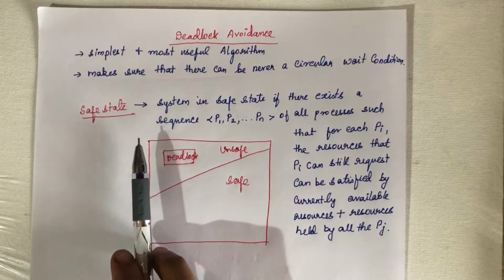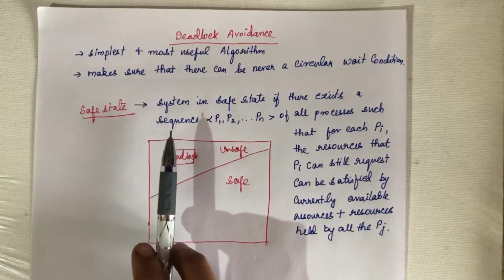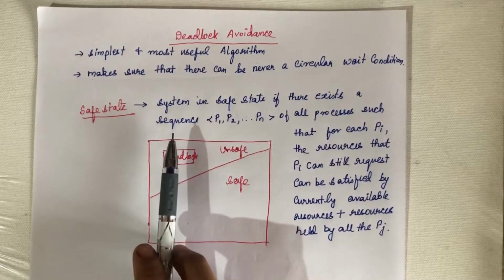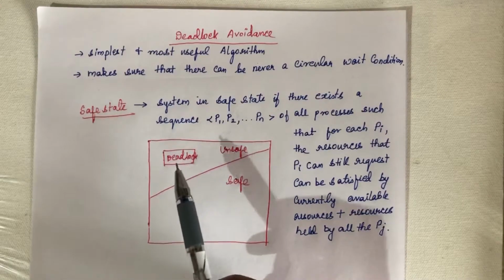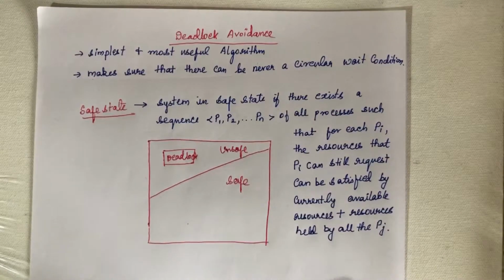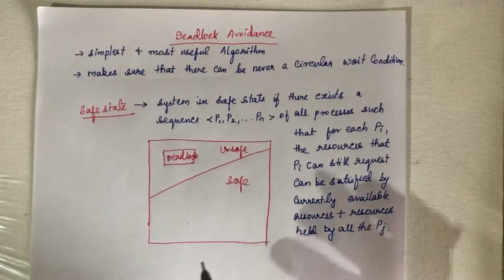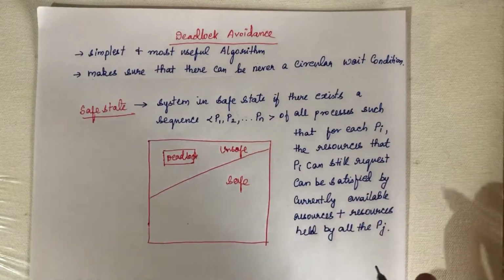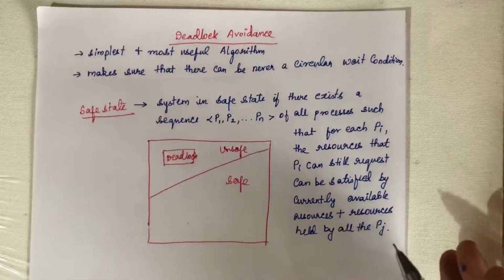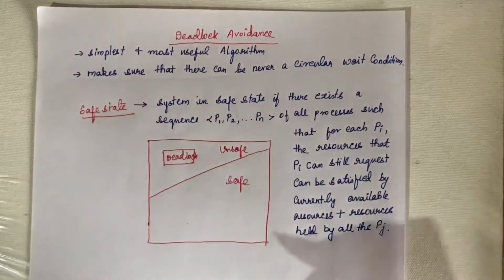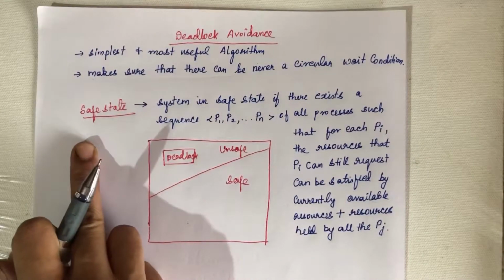A system will be in the safe state if the system can allocate the resources to each process in some order such that there will not be any deadlock. For example, if a system allocates the resources to the processes in some order such that there will not be any deadlock, then we can say that state is the safe state.